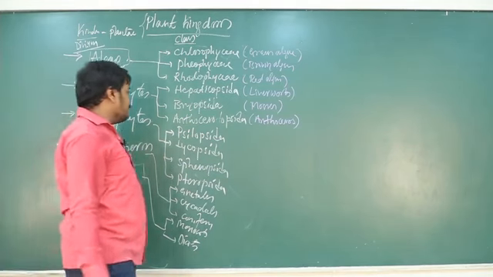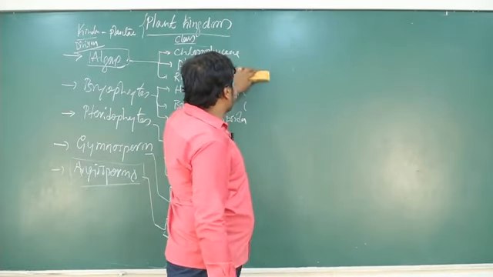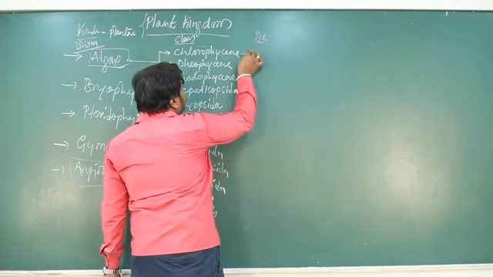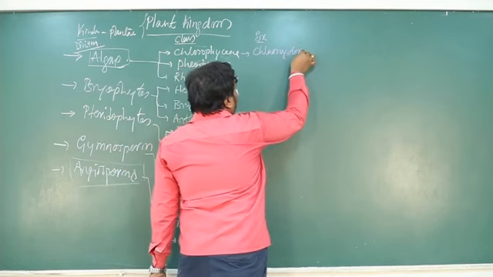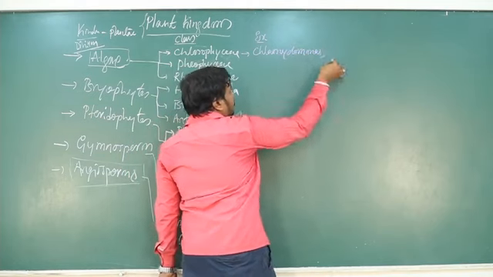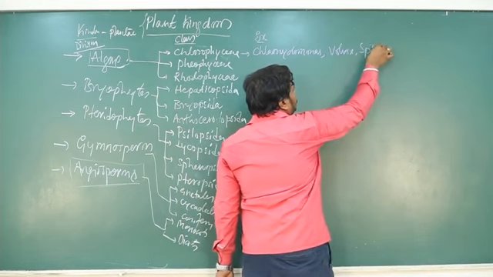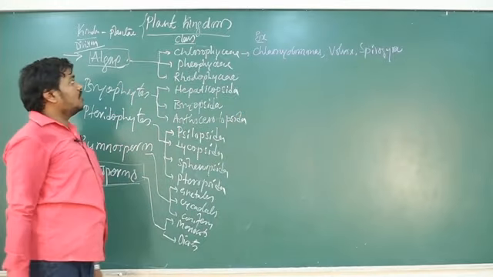Okay, so let me give certain examples for them. Chlorophyce examples: chlamydomonas, volvox, spirogyra. So these are some examples for chlorophyce members.